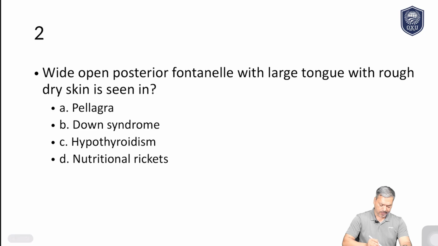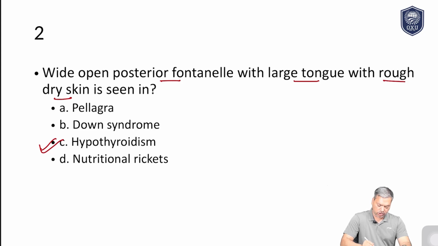Now see here, wide open posterior fontanelle with large tongue and rough skin. Rough and dry skin is seen in which of the following condition? So this is the MCQ here. Now remember, there are certain situation or condition where anterior and posterior fontanelle will be quite large according to the age. Okay, so one of the most common cause is hypothyroidism, and this is the answer here, because we have got some other clues also.